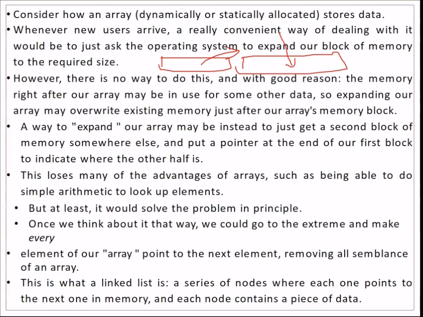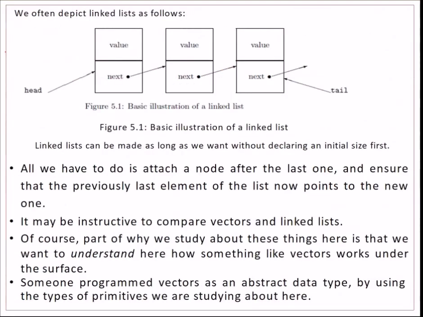For example, in a memory, say we have this space free, this space free, this space free. So what we can do is place one value here, the other value can be placed here, the third value here, the fourth value here, and likewise. Then we build the link between them. So this is how a linked list is made. This is the basic illustration of a linked list.